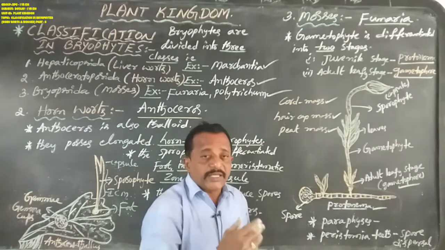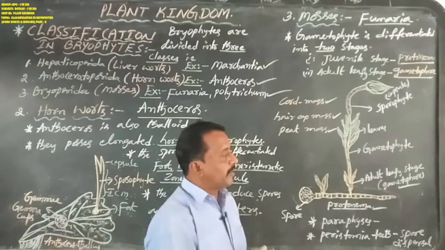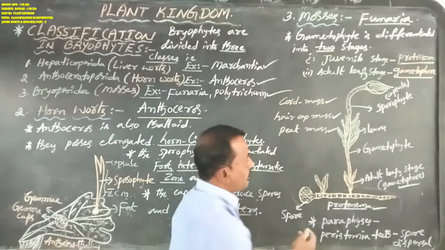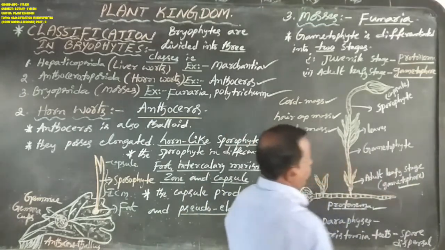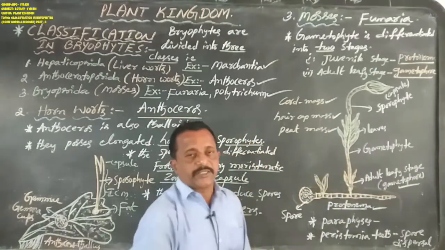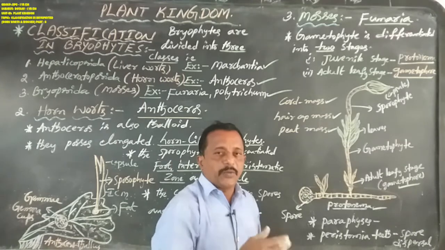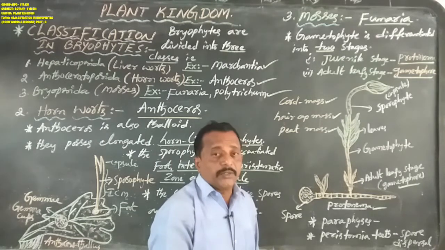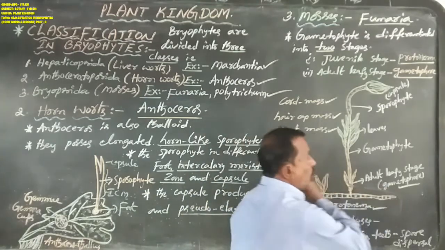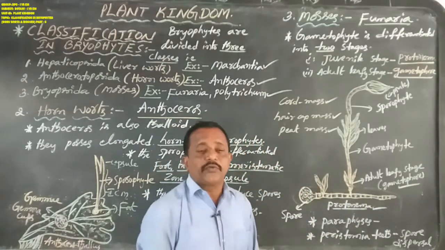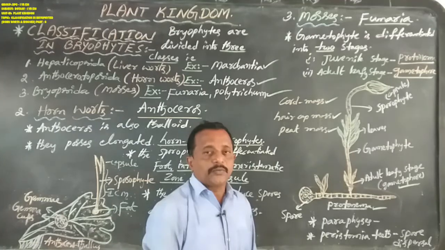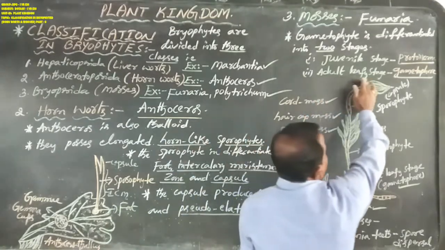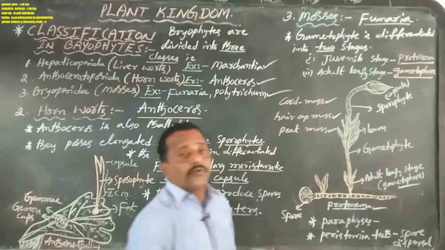Those leaf buds gain maturity, that is the adult leafy stage. So the protonema develops into the adult leafy stage, the gametophore. The second stage, the adult leafy stage, is also known as gametophore.